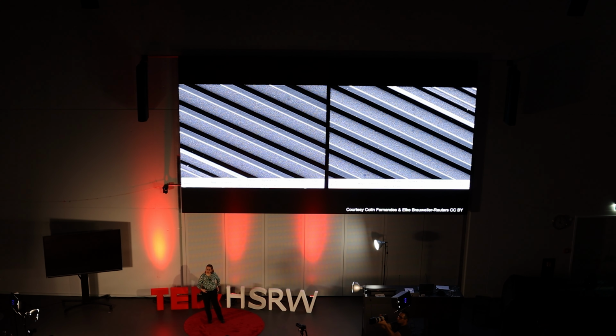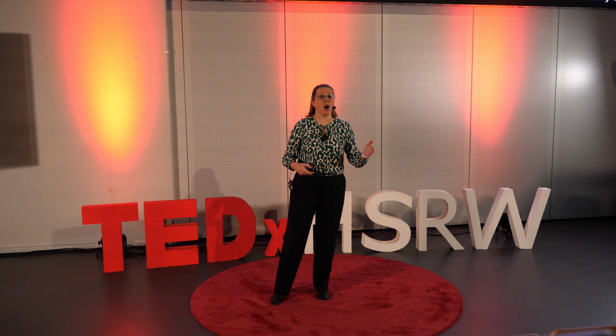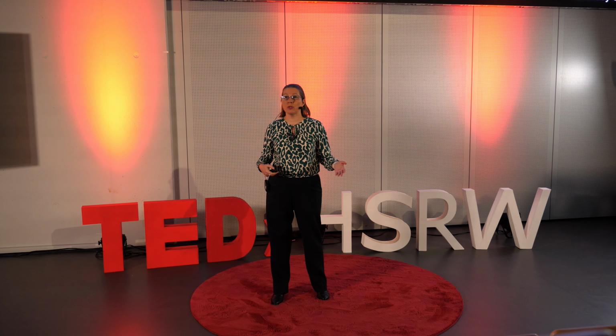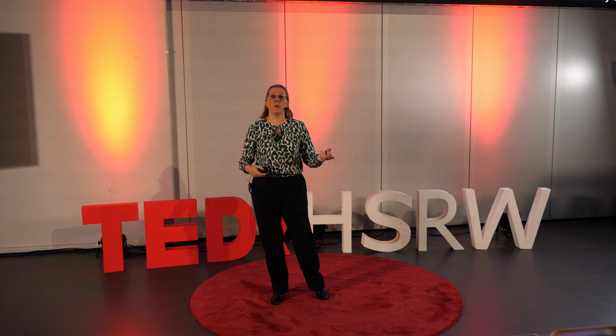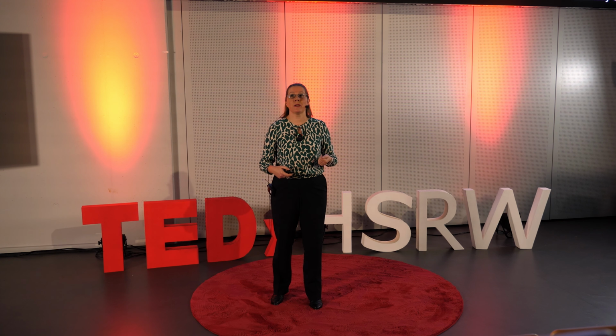Here are pictures, courtesy of my colleagues Colin and Elke, of something the same size that would be in your smartphone. So do you think those are rough troughs or rough plateaus? It turns out that those pictures are from the exact same place on one object. And so the method can't actually answer that question. The camera operated one way or the other way gives us the two different pictures. And it's not a good way to get information about which way is up and which way is down.